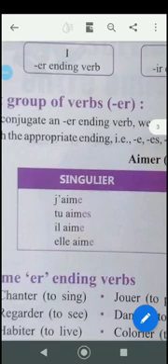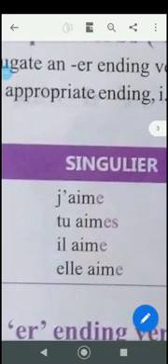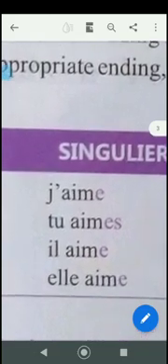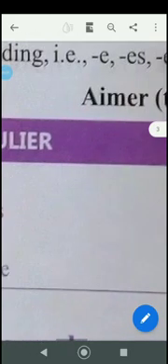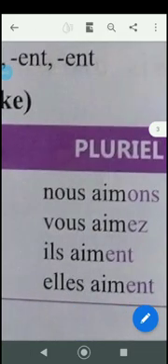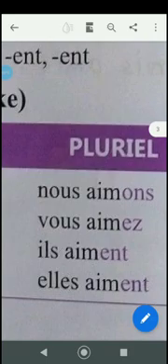Je aime, tu aimes. Now as we have done with avoir, when there is je followed by a vowel, you don't put je a because there is a clash of vowels. So it is j'aime. But this is only applicable for je, not the rest. Even after tu there is a vowel, but you don't apply that. That rule is only for je. So it is j'aime, tu aimes, il aime, elle aime, nous aimons, vous aimez, ils aiment, elles aiment.